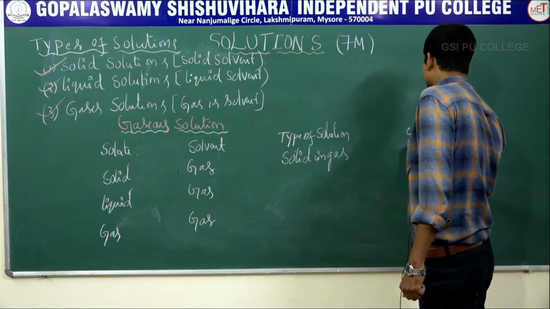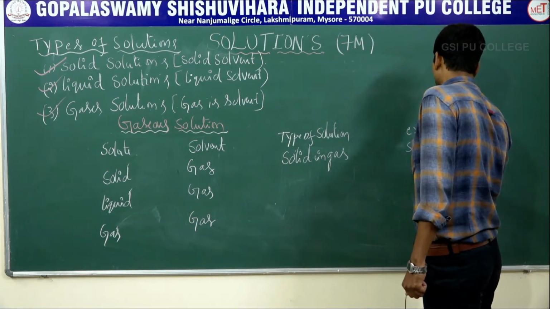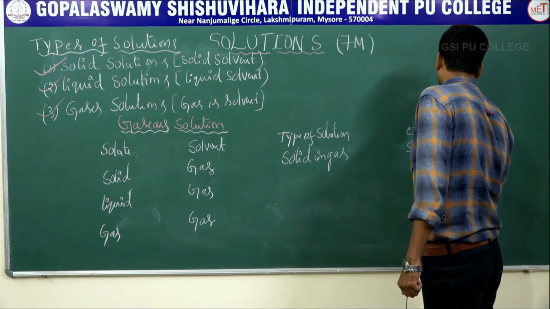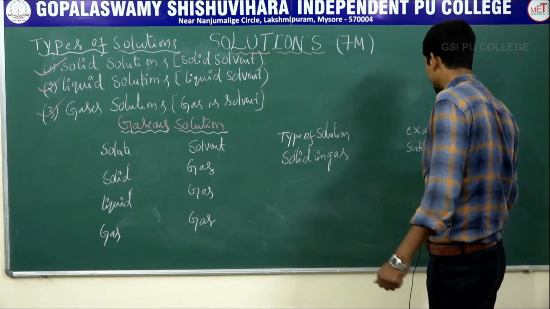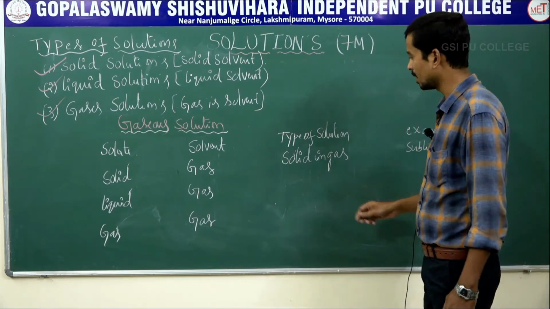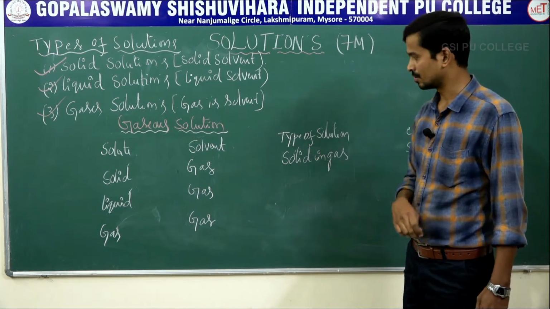Example: the sublimation of a solid, for example sublimation of iodine. It's an example for solid in gas.